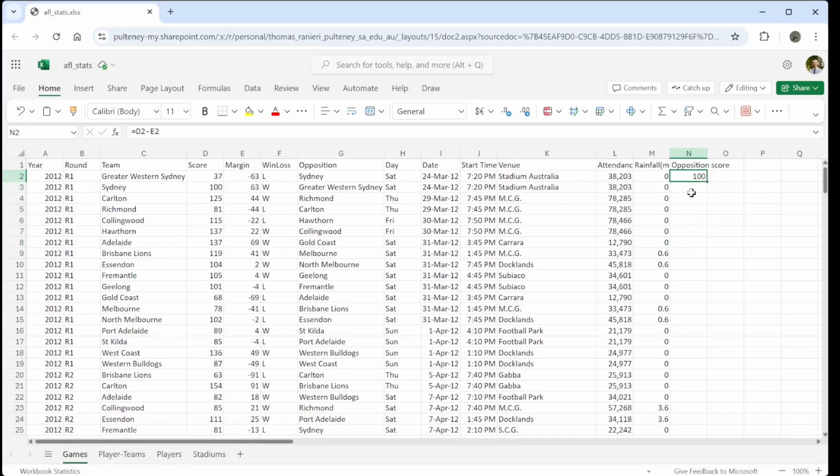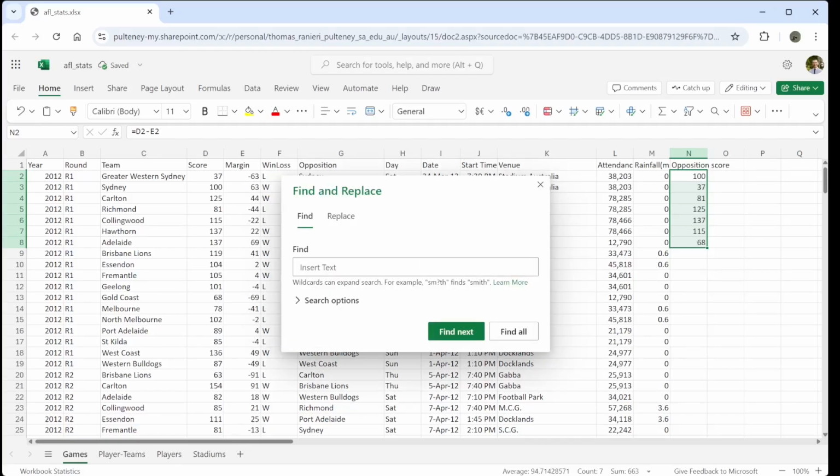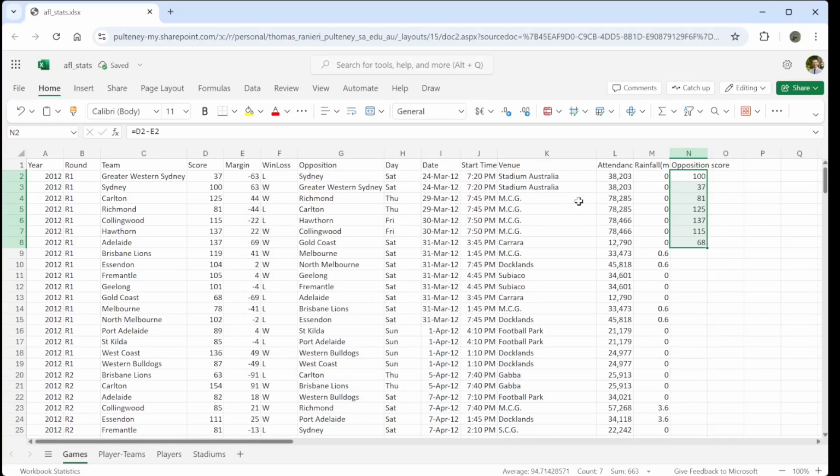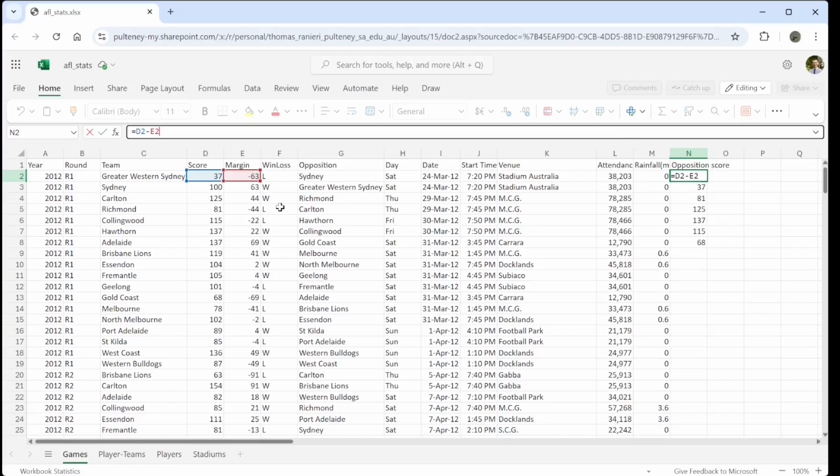Now, I want to fill this formula down so that it is in all of these. So I click on the first one, shift-click a little bit lower, and now I do Control D. Oh, I bumped the wrong button there. Let's try that again. Control D. Good, it's filled down. Do you notice that this cell, when I click up here, is based on row 2, D2 minus E2.